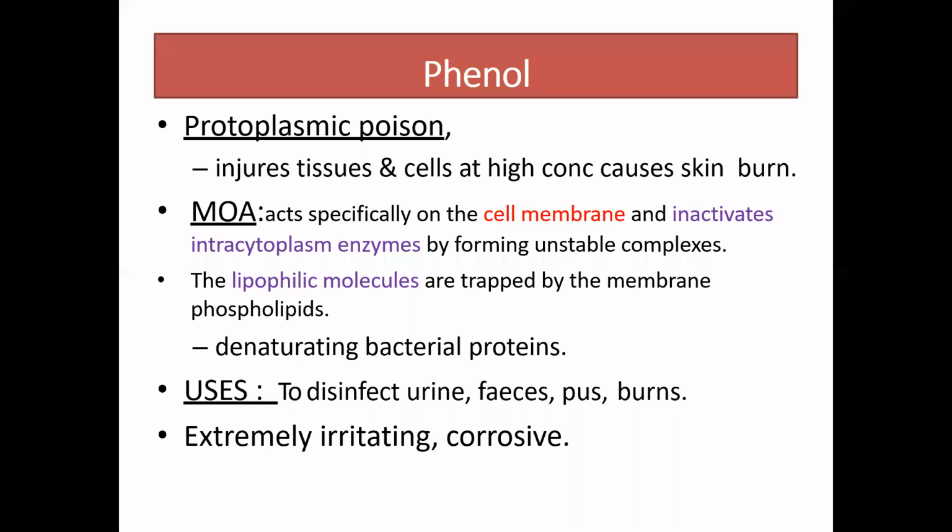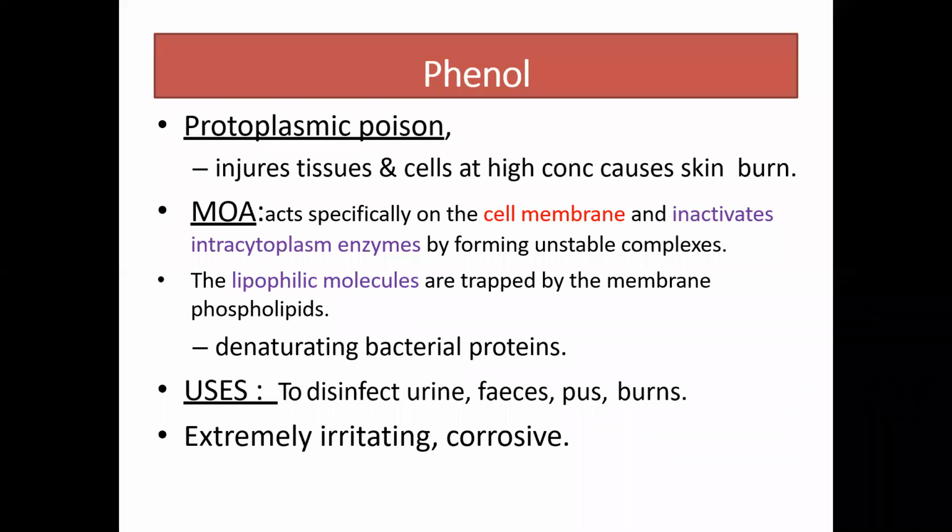Understand this? It acts on the cell membrane, and what is the content of the cell membrane? The main content is enzymes, right? Enzymes are used as energy for the organisms.